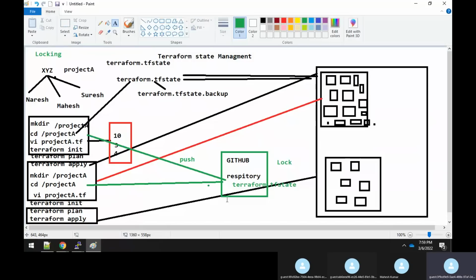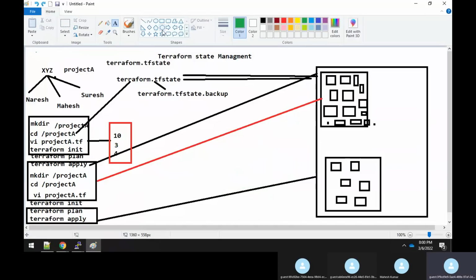So now there is a big problem statement, right? What happens is that HashiCorp, Terraform itself, gives a solution. It is giving a solution to fix all these issues. What does Terraform say? Terraform says that you can create some kind of storage, a backend storage. So what is that backend storage?